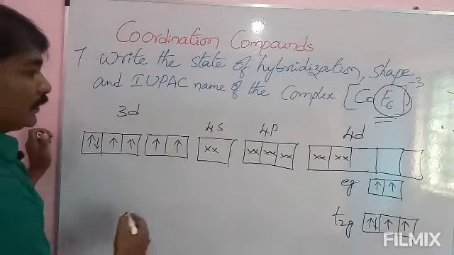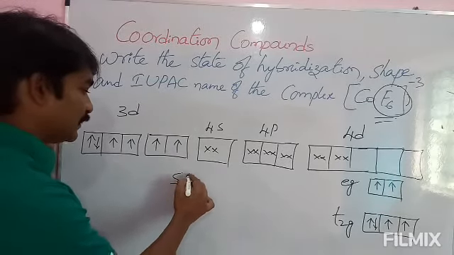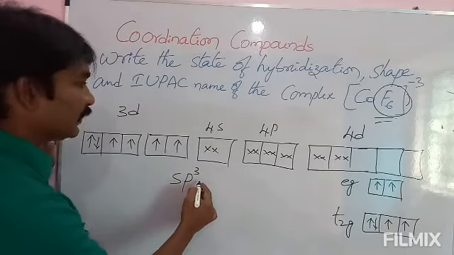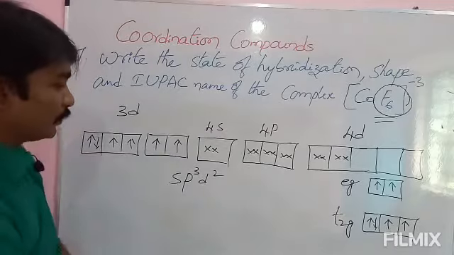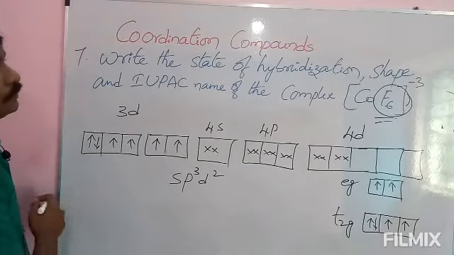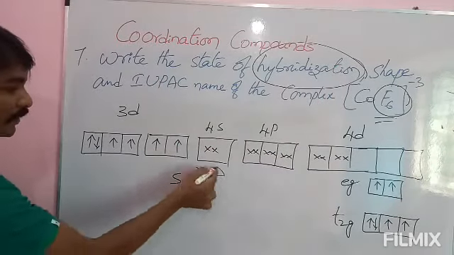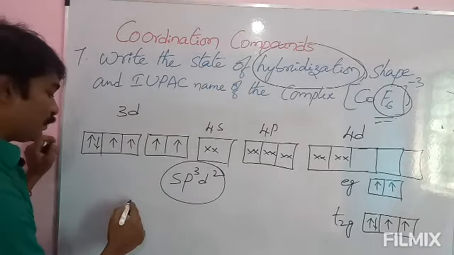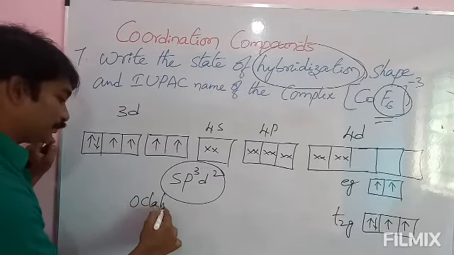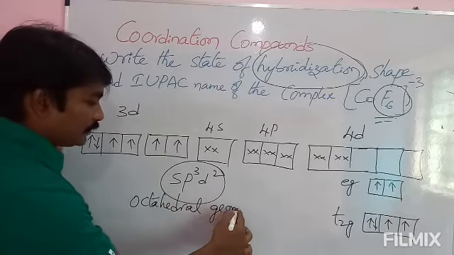Observe this: how many s orbitals are participating? 1. And how many p orbitals are participating? 3 are participating. How many d are participating? 1, 2. So sp3d2. Hybridization is sp3d2. And the shape of the molecule, with sp3d2, is octahedral geometry.